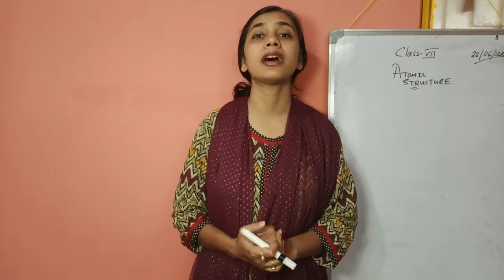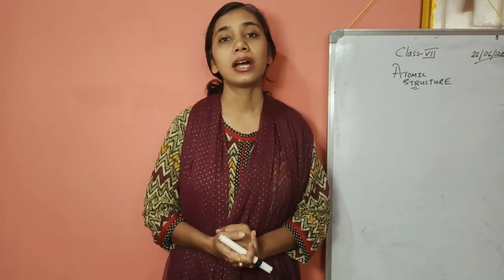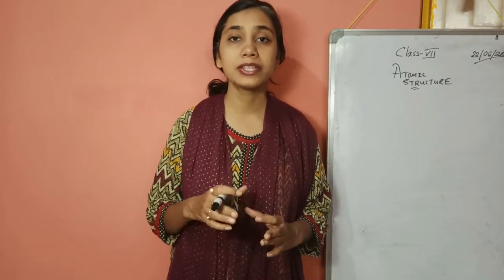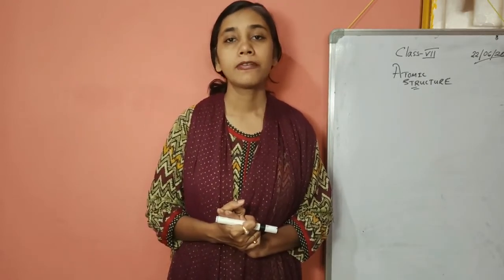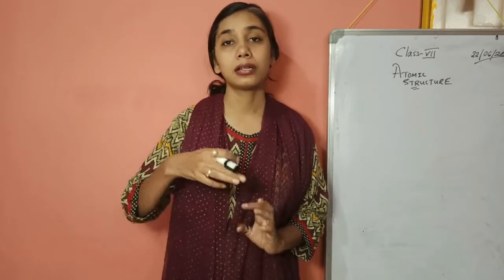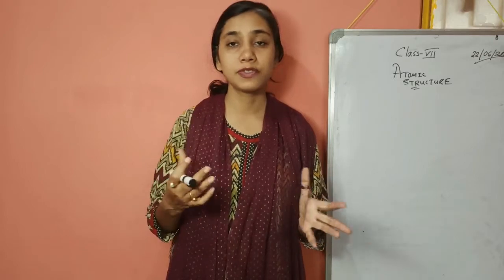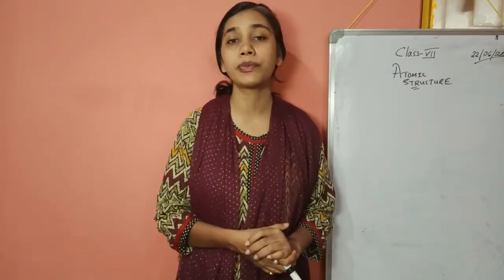Today we will be having a bit of an introduction to this chapter, and for that I'm just giving you the highlights: what you need to study from this chapter. First of all, you need to know about atoms, what are the atoms, what are the molecules, how the molecules are formed from the atoms, and how many elements there are.